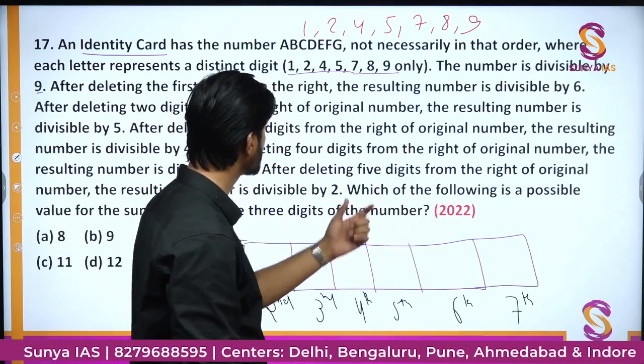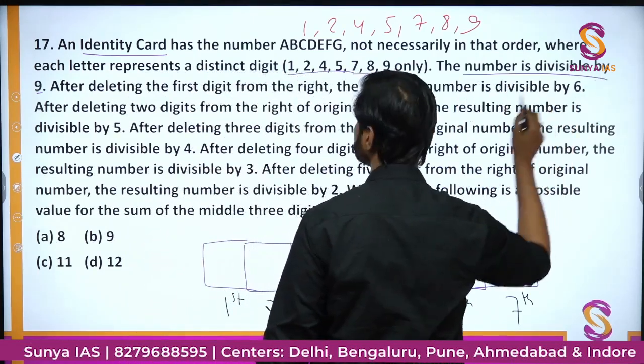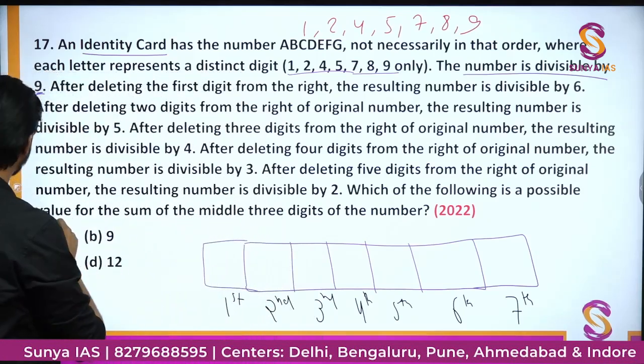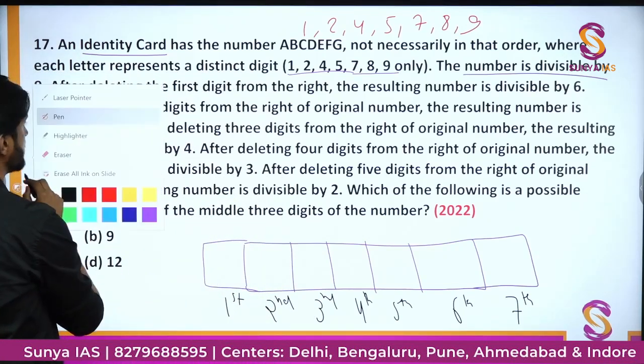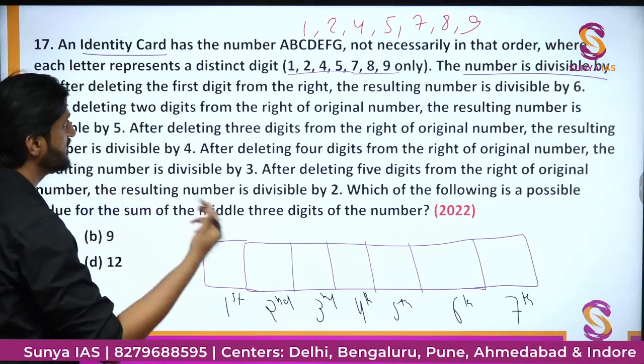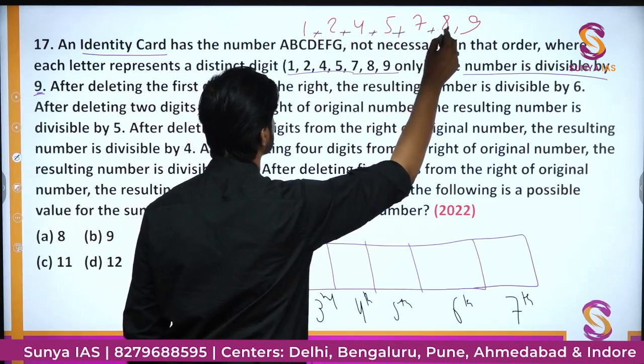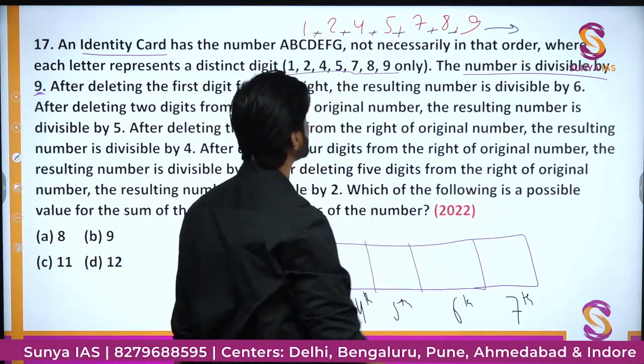Okay, so now the question says the number is divisible by 9. For a number to be divisible by 9, what is the criteria? That the sum of all the digits should be divisible by 9. So when you add up all the numbers, just add them all up, this sum will actually come out to be,